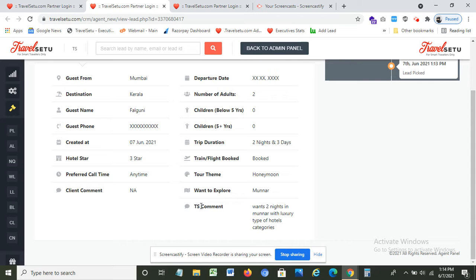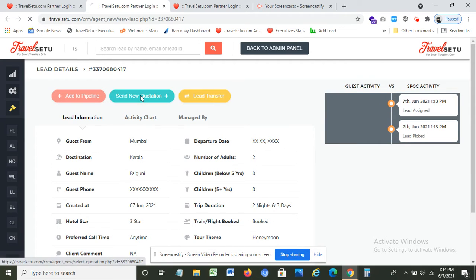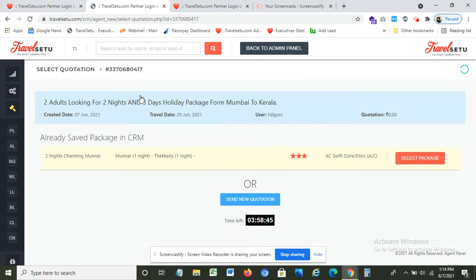Please make sure that you are reading the TS comment before sending any quotation to the client. Now click on send quotation. Once you click on send quotation, CRM will auto fetch the details of already saved packages in CRM. Like you already have the 2 nights Munnar package of Kerala in your system, so you can select that package and utilize it. Also, you can send a new quotation by clicking this and create a fresh package.